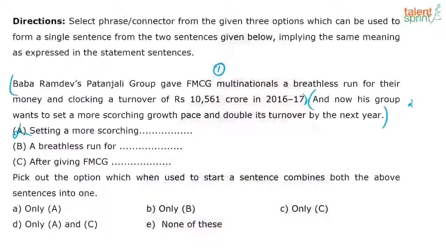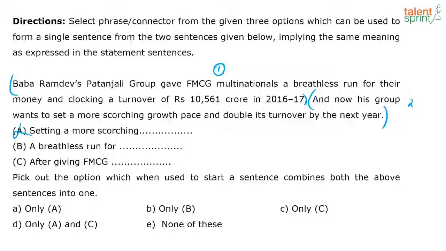Option B, the people who said option B: a breathless run for their money and clocking a turnover. So how will you give me the sentence? Those who said only B, give me the sentence because I really can't move forward. A breathless run for their money. How will you connect both the sentences from there? I have no clue. I can't even put two and two together. A breathless run for their money and what?